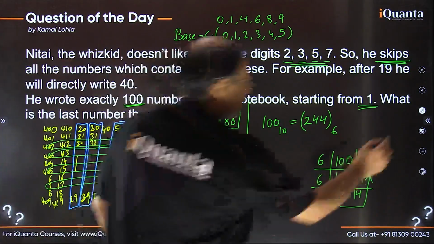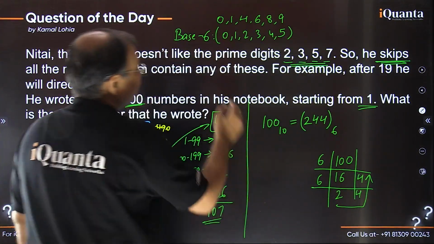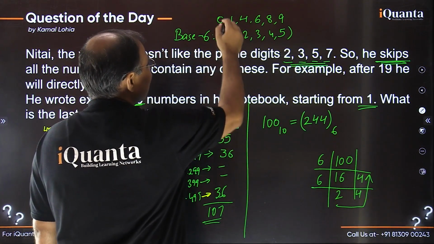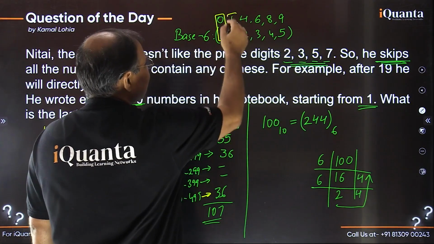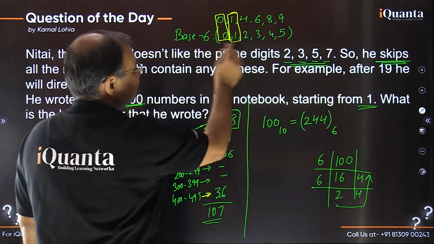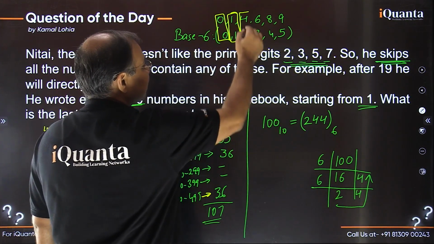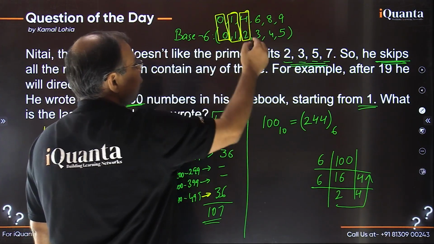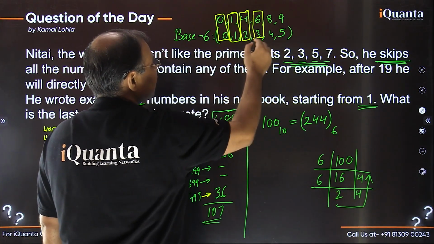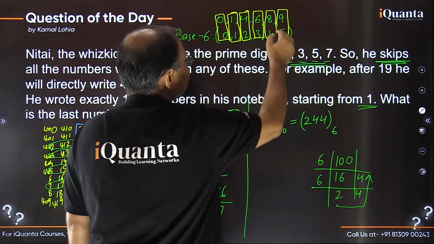As you can see from the discussion we have already had, the digits 0 and 1 are the same, but for the actual base 6 digit 2, he is using 4 in that place, right? So in place of 2 he is writing 4, in place of 3 he is writing 6, in place of 4 he is using 8, in place of 5 he would be using 9, right?